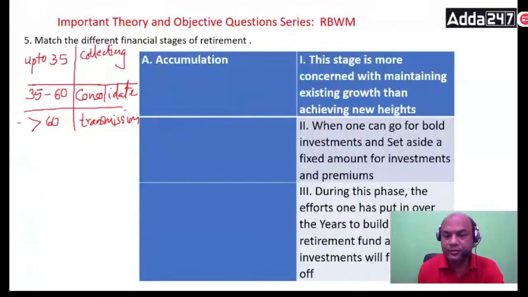Let me call this 1, this is 2 and this is 3. Everyone, just answer 1, 2 or 3.